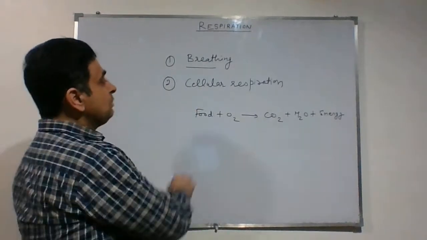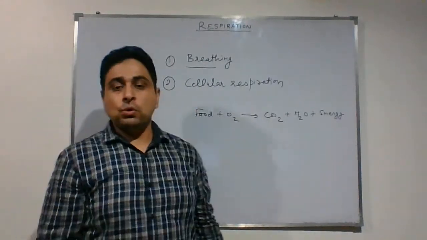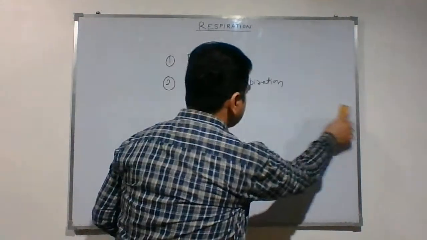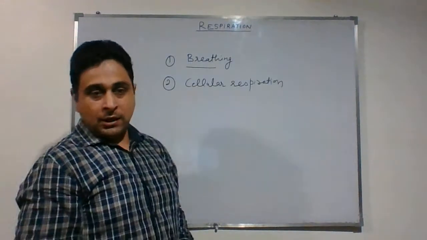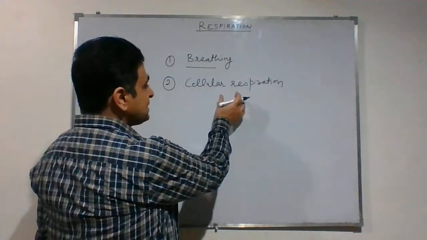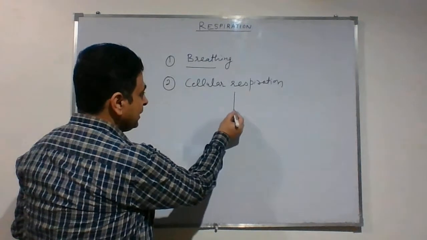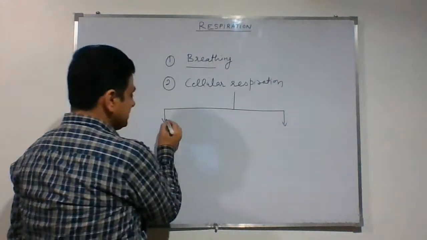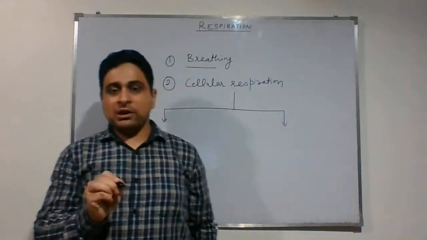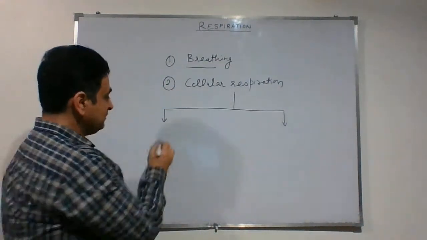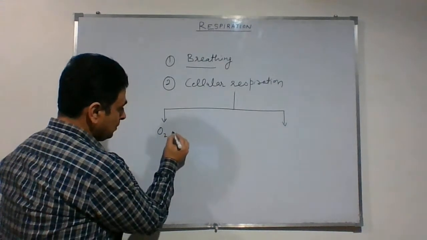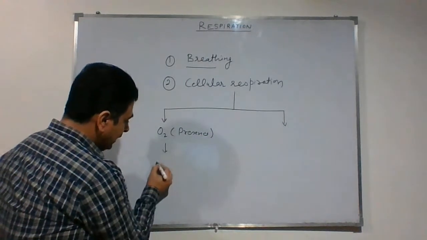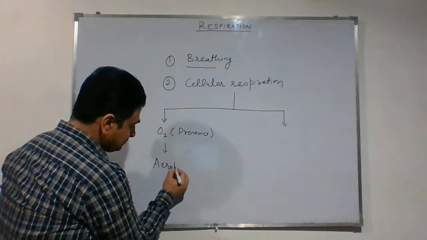Students, we have to discuss cellular respiration in detail now. So, what I want to say is that cellular respiration can be further divided into two types. And what is the criterion for classification of cellular respiration? That is availability of oxygen. If cellular respiration occurs in the presence of oxygen, then it is called aerobic respiration.